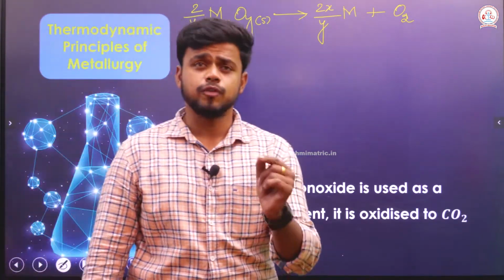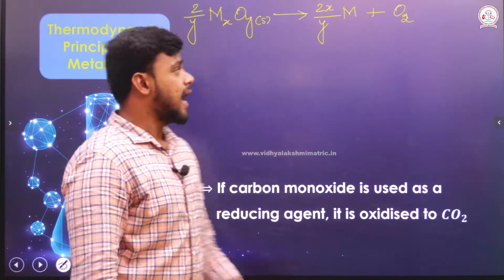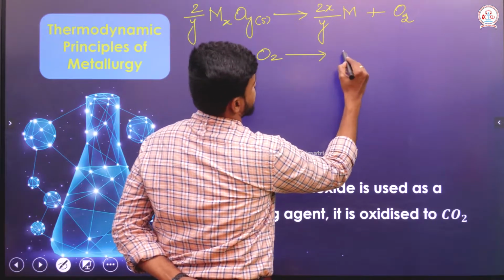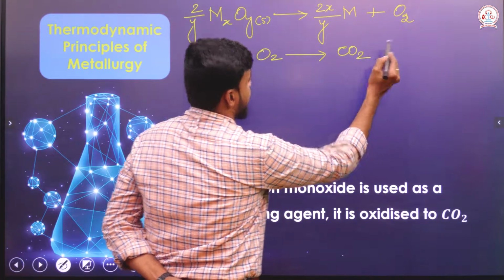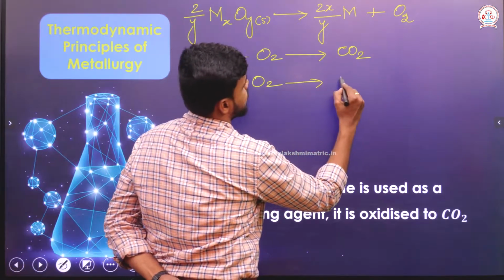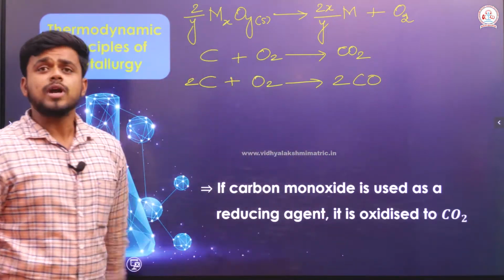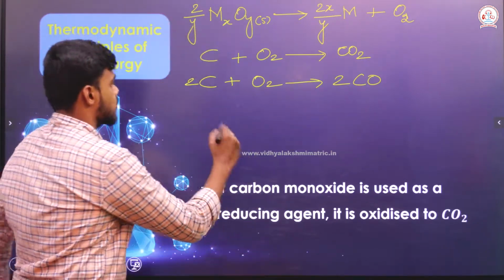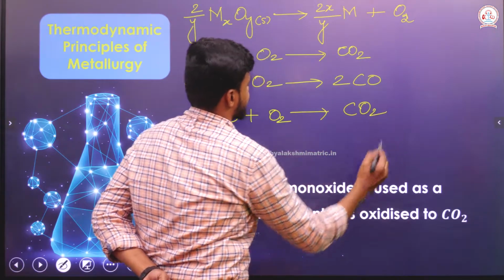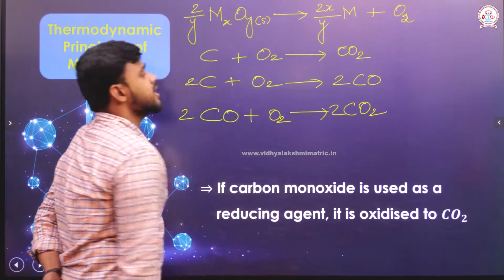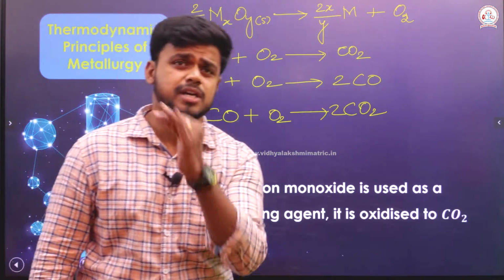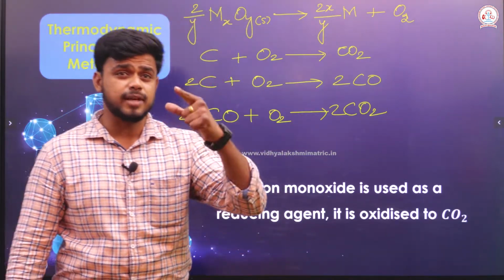In order for this metal oxide to undergo reduction, I can use carbon that forms carbon dioxide. I can use carbon that forms carbon monoxide. There is one more chance: I can use carbon monoxide that forms carbon dioxide. So, among these 3 reducing agents, which is the proper reducing agent that I must choose depends on the thermodynamic concept.